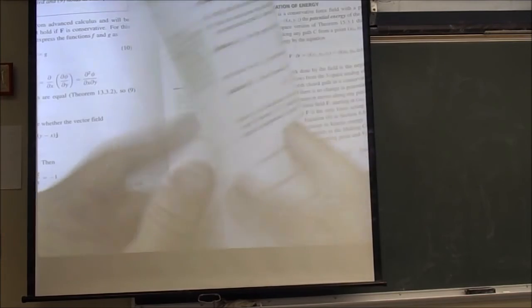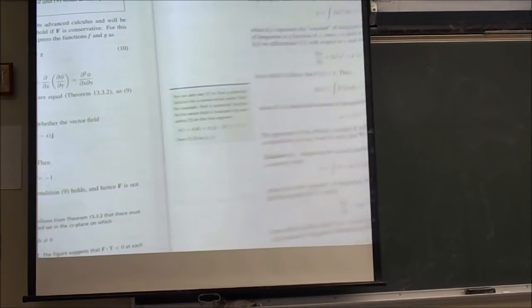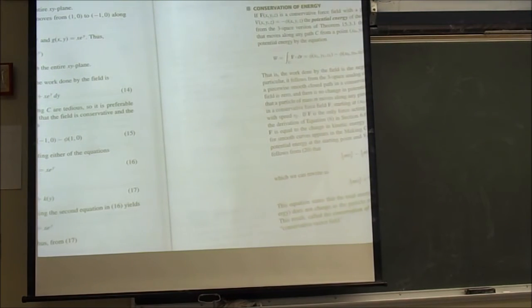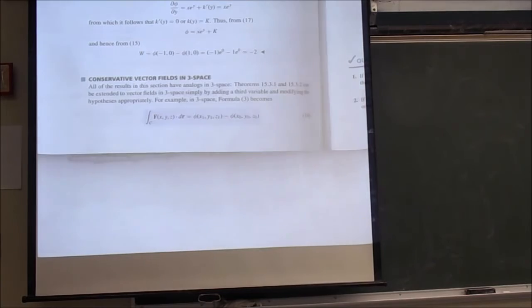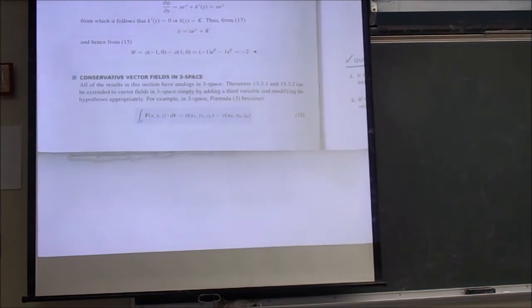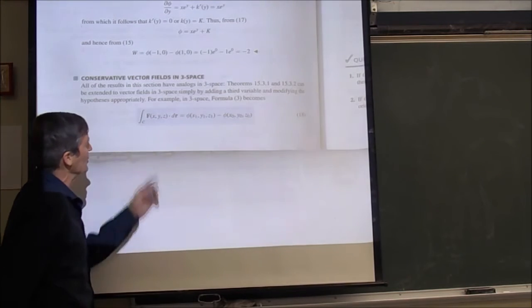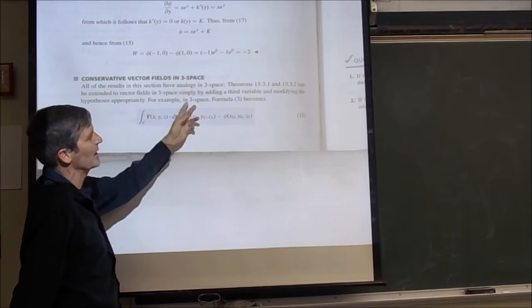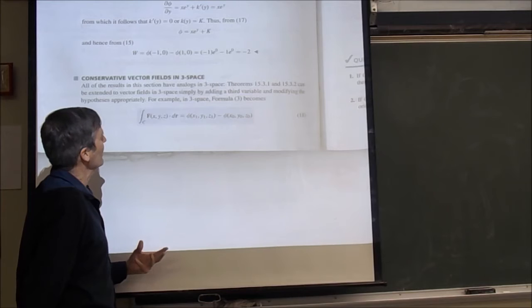Finally, we can extend this to more dimensions. We said we can do this in more than just plane regions. Suppose we have a vector field in 3 dimensions that has 3 components. All right, f of x, y, z is a function times I plus a function times j plus a function times k. When is it conservative? It follows the same kind of rules.